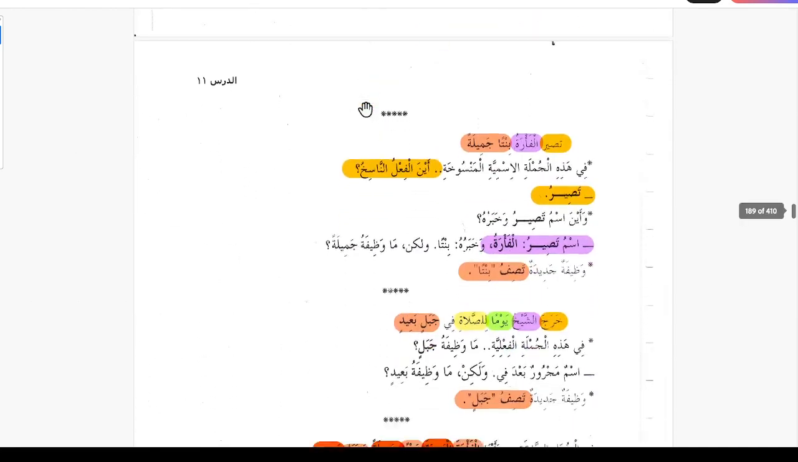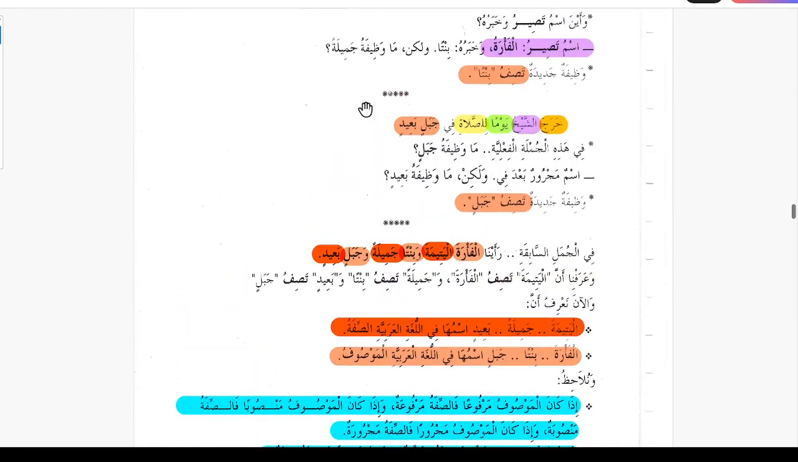So just a brief summary of this one. In these words, Al-Fara al-Yatima means the orphan mouse. So al-Yatima is the sifa for al-Fara. So al-Fara is called Mawsuf and al-Yatima is sifa.